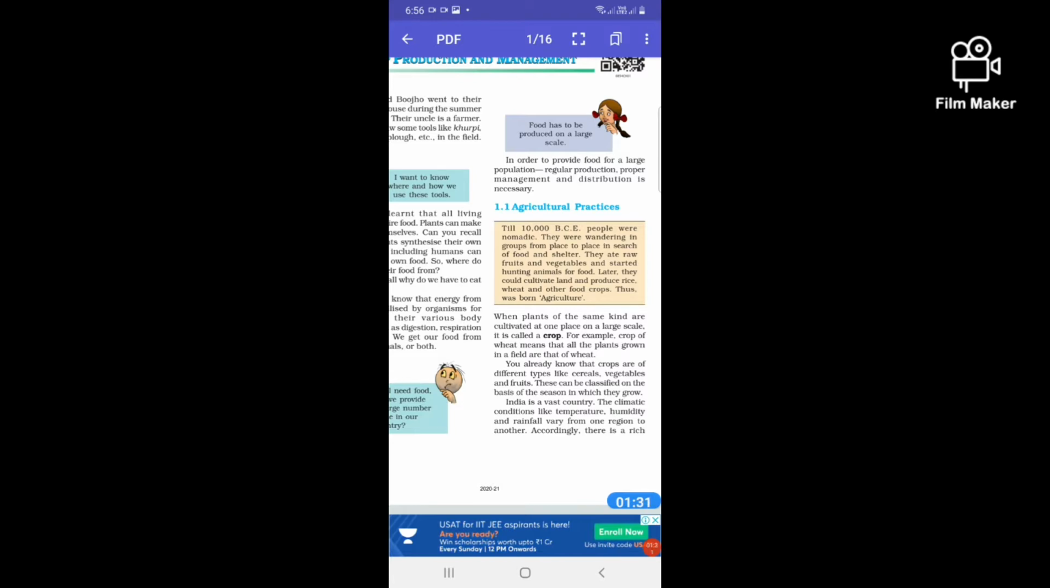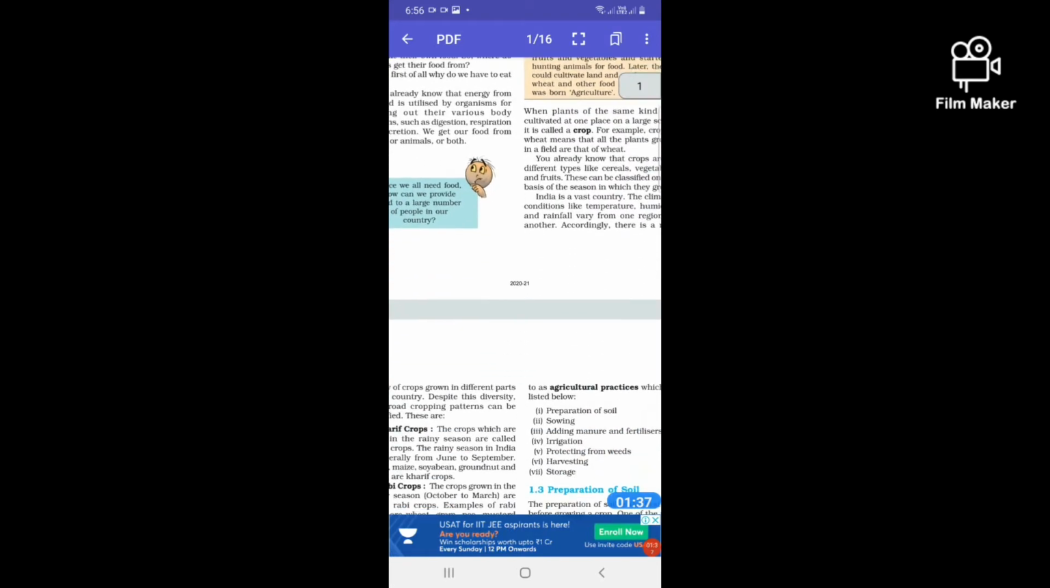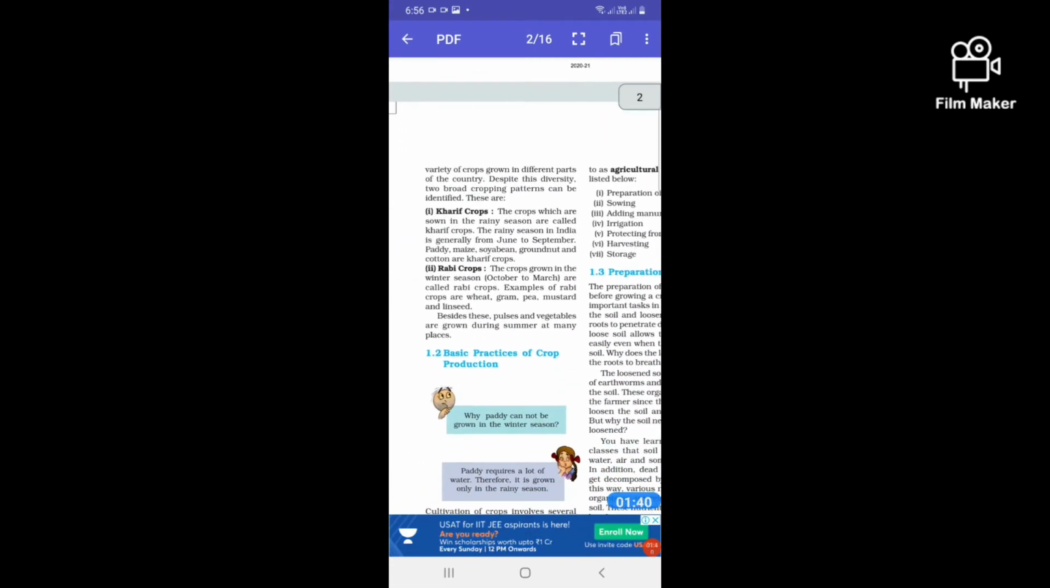India is a vast country. You know that different climatic conditions are available in different places of India. So accordingly, there are two types of crops, kharif crops and rabi crops. The crops which are sown in the rainy season are called kharif crops. The rainy season is generally from June to September, and examples of kharif crops are paddy, maize, soyabean, groundnuts and cotton. And rabi crops are sown in the winter season, that is October to March. These are all called rabi crops. Examples: wheat, gram, pea, mustard and linseed.